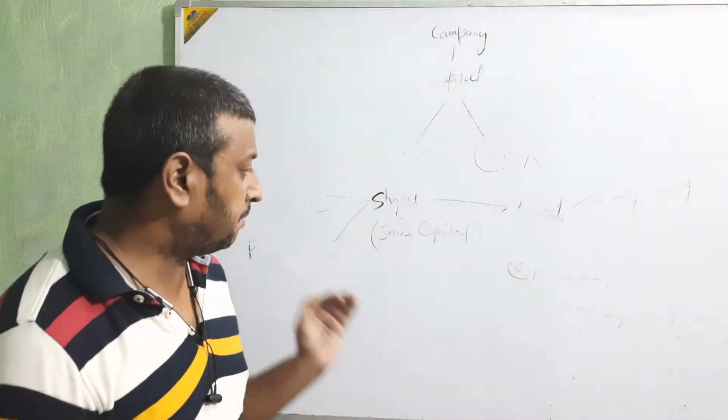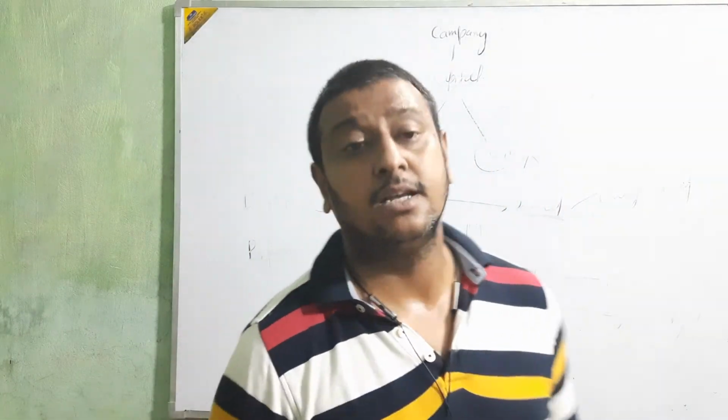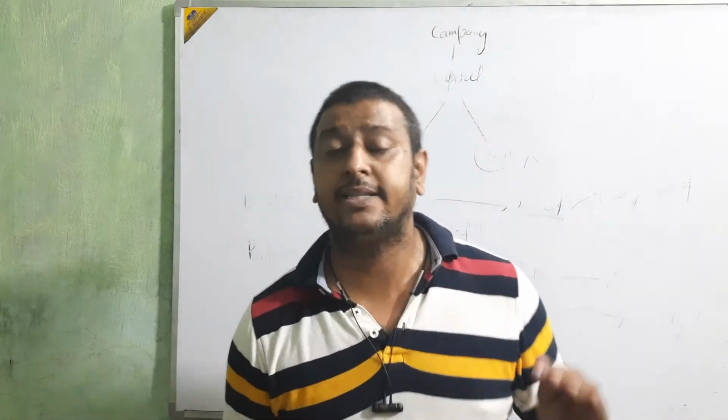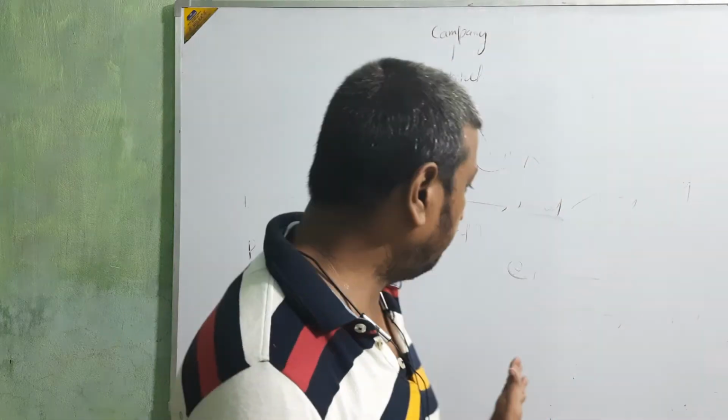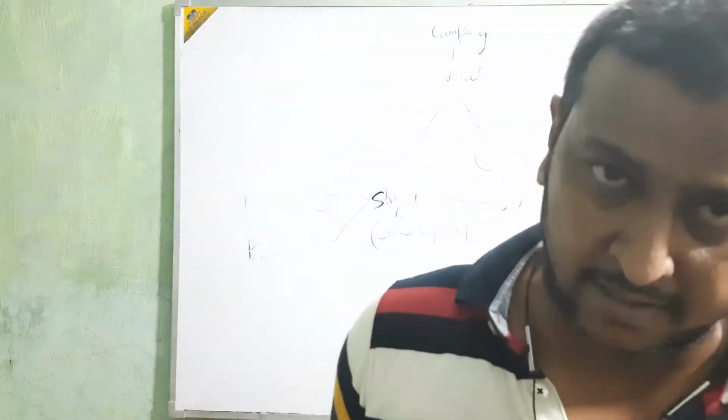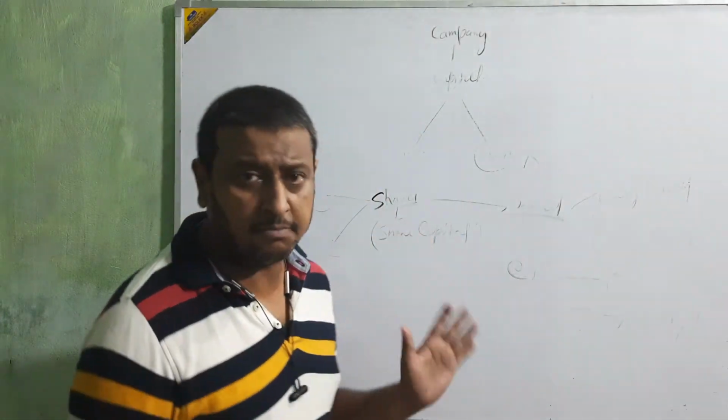Fully paid up means we take the whole amount at one time. In partly paid up, we take the amount in some parts.